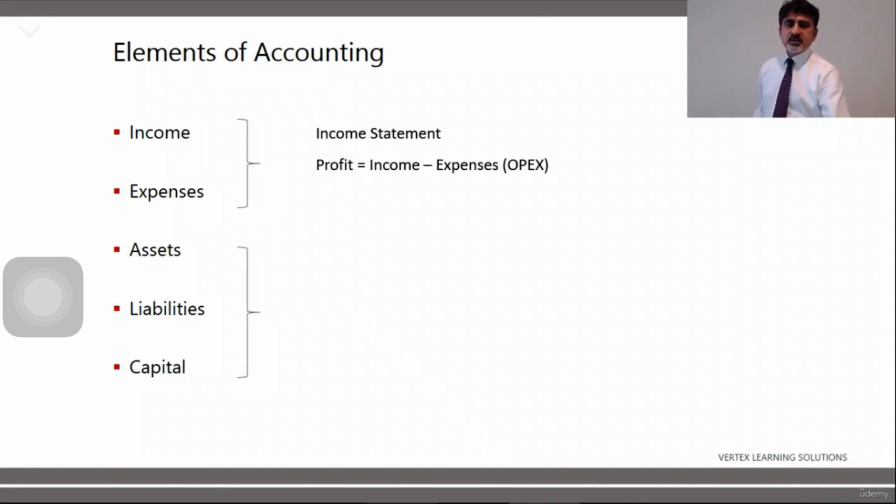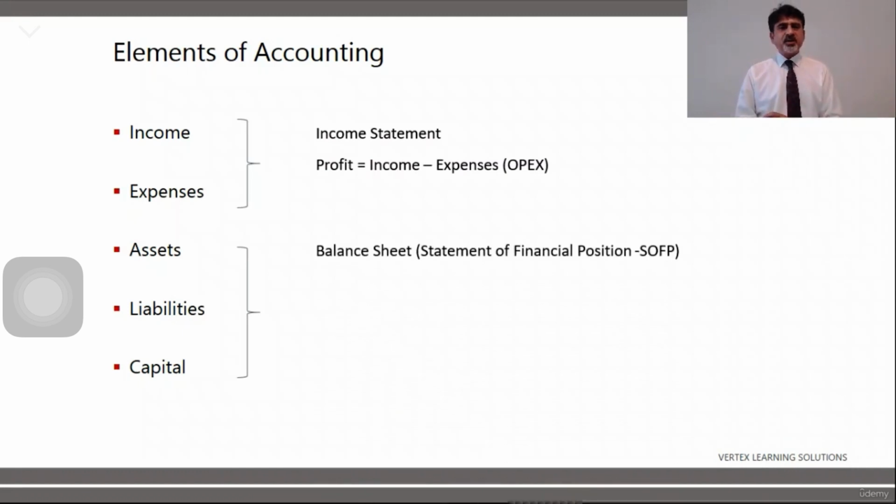Then you've got the next 3 elements of accounting, which are assets, liabilities, and capital. And when you put them together, you make your balance sheet, which is also called statement of financial position. So 5 elements of accounting. With the first 2, we make the income statement, and with the next 3, asset, liability, and capital, we make our balance sheet. So 2 financial statements. And for the balance sheet, our equation is asset is equal to capital plus liabilities.